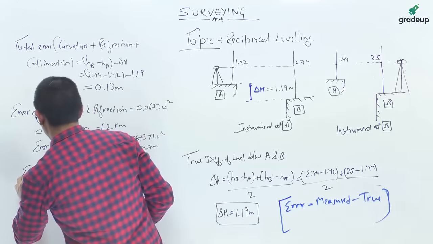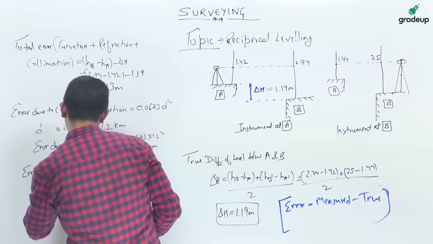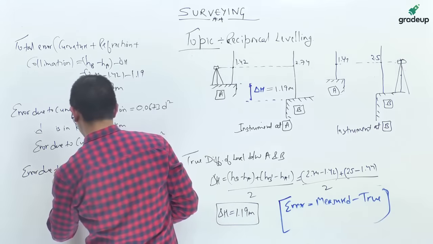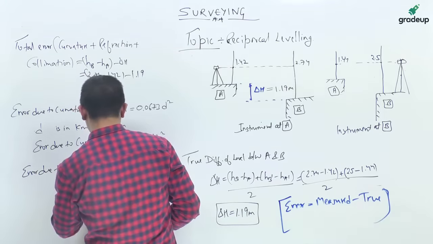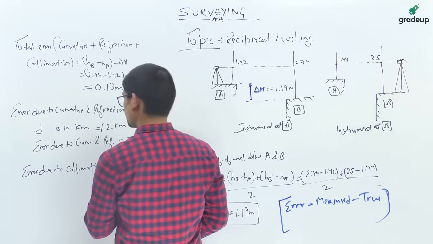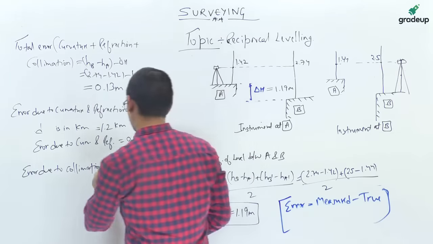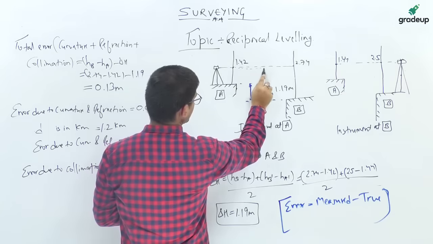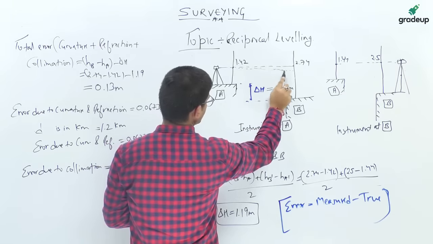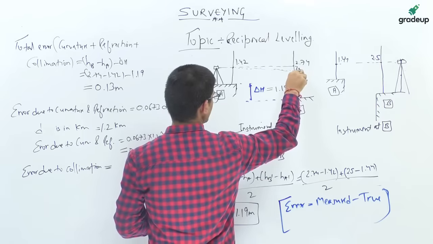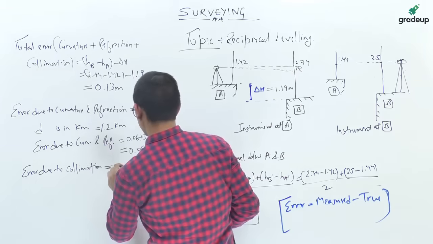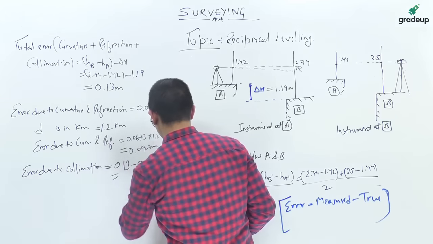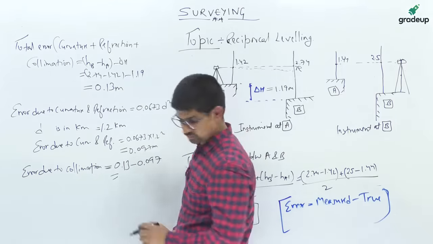So error due to collimation is, okay, collimation error is error due to the line of sight. Okay, due to some atmospheric disturbances, it slightly deviates from its straight path and somewhere here. So this will be the error E. Okay, collimation error. Okay, so 0.13 minus 0.097. Okay, so that is equals to 0.033.